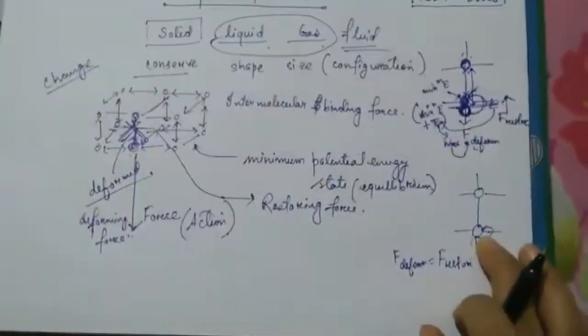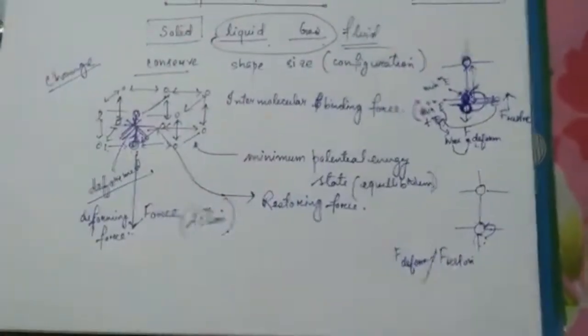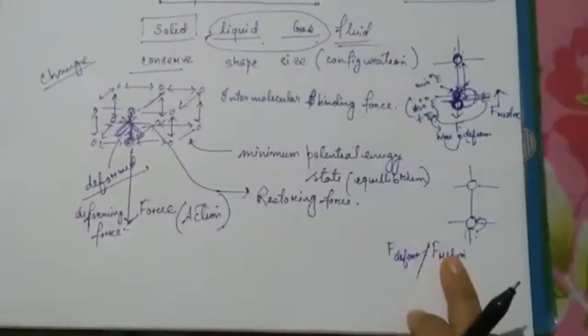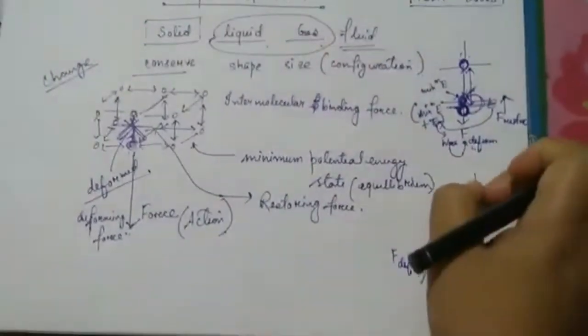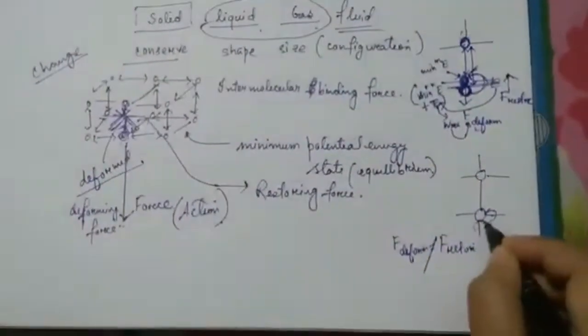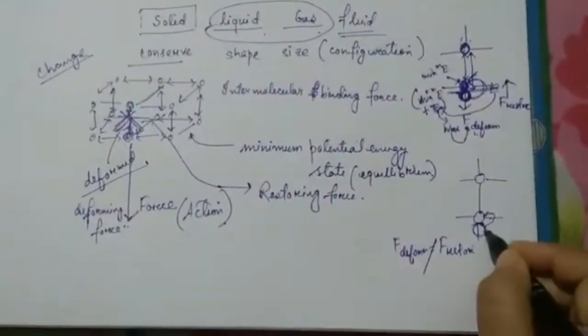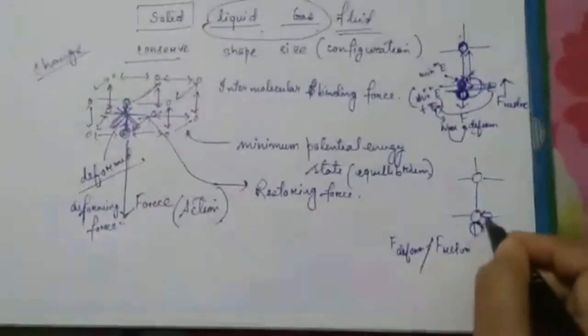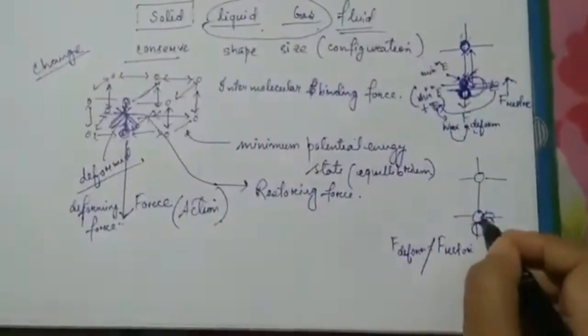But sometimes what happens, they are not equal. The deforming force may not be equal to the restoring force. Suppose you have stretched the molecule up to this, but the restoring force created is not equal to this. So will it go back to its initial position? No, it will stop somewhere here.